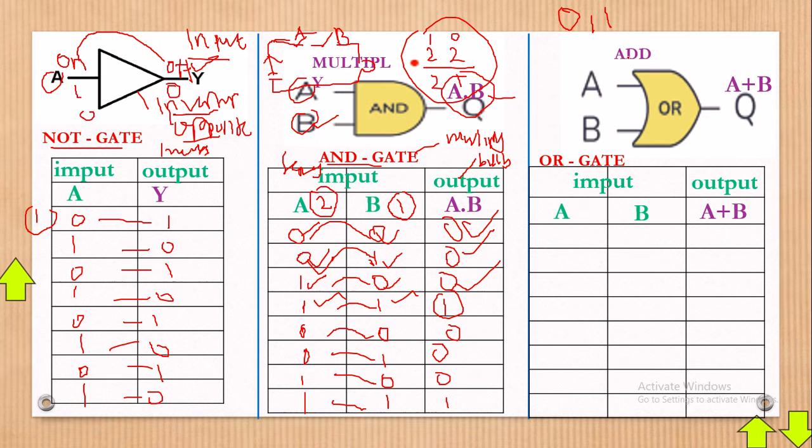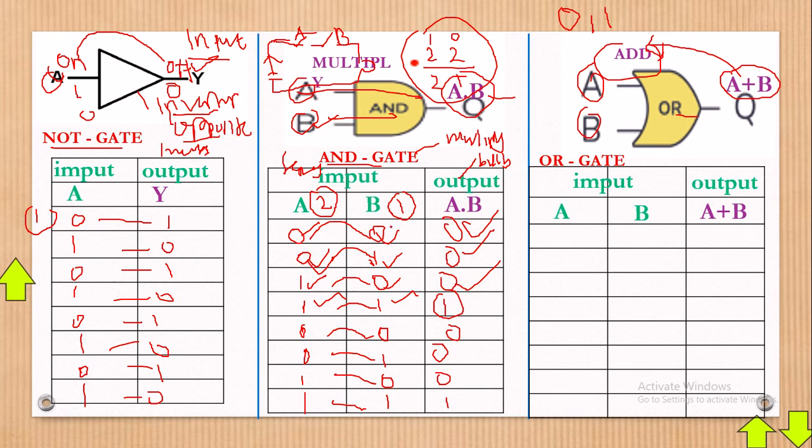Finally, let's now go to the AND gate. For the AND gate, the Boolean expression is multiplication. Remember, for the NOT gate we had only one input, and it gives the opposite. For the AND gate, you multiply the inputs to get the output. In the OR gate, we add the inputs to get the output. Okay, let's start off.